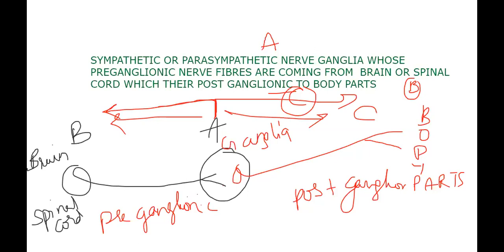So when I am in the classroom, how do I explain? Let me show you. Okay, I am the ganglia. The preganglionic nerve fiber is coming from, you can see the fan there, that is the brain, or spinal cord. The postganglionic nerve fiber, there you can see a dressing table, isn't it? So the postganglionic nerve fiber goes to the body part.